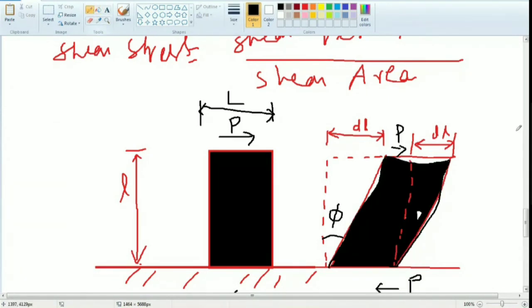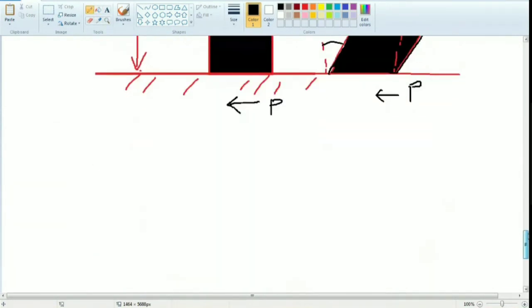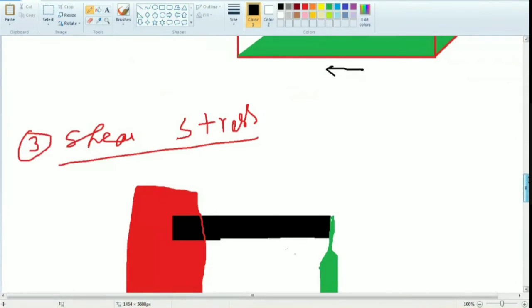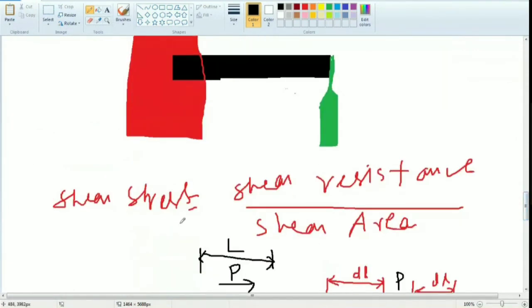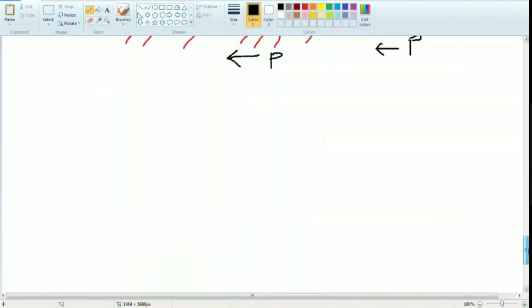Now I'll give the formula for shear strain, ma. Already I gave the formula for shear stress. What is the shear stress formula? Shear resistance by shear area. But this one is a little bit different, ma. The ratio dl by l. Write that properly.